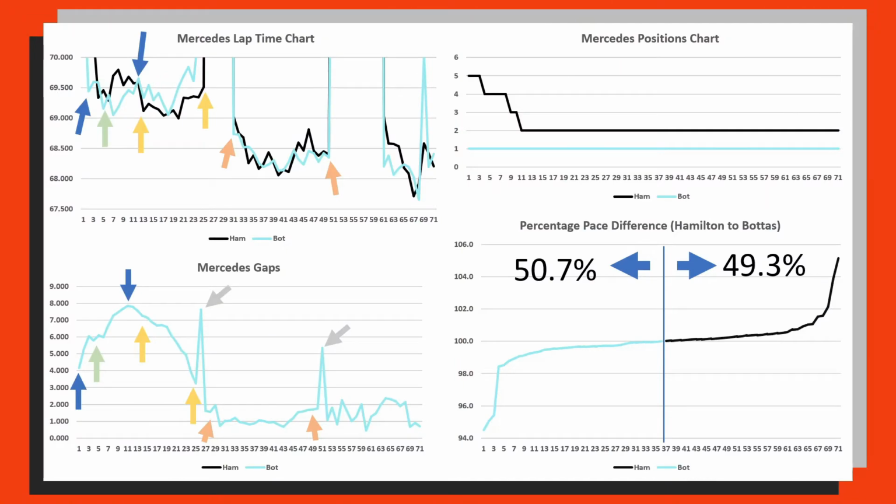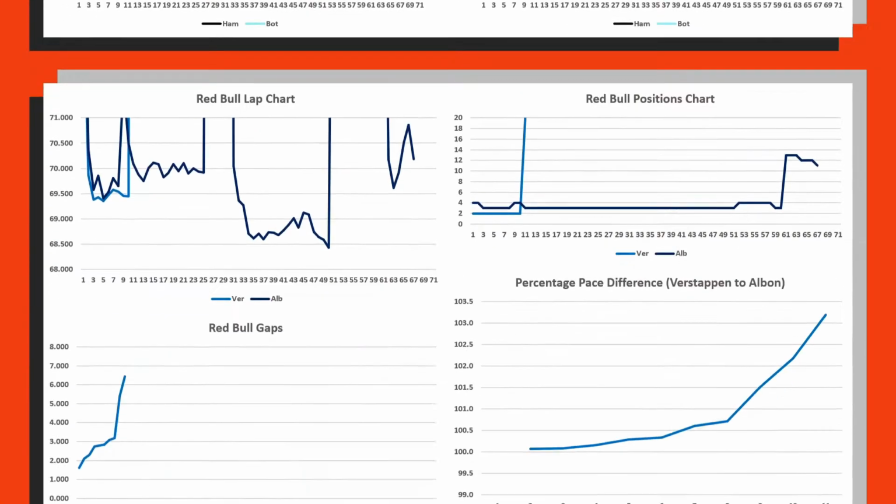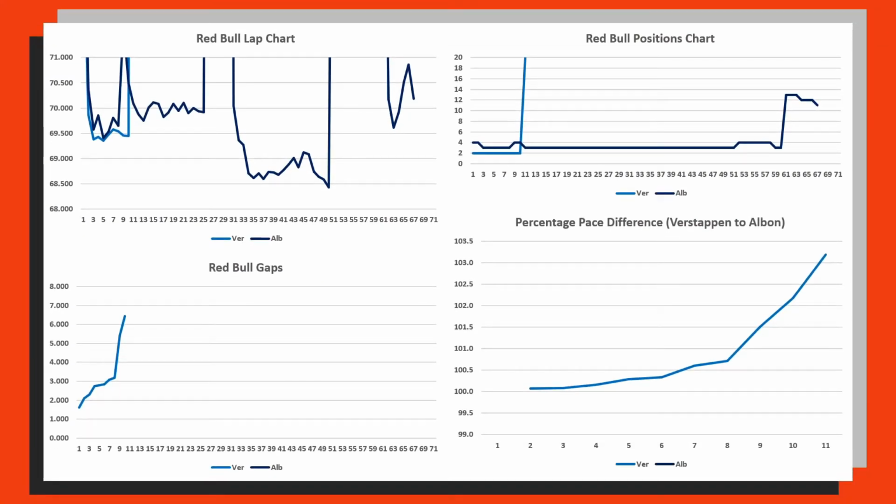But then applying all of this data here to Red Bull, we end up with a sheet that looks a bit like this. Now unfortunately, because Max Verstappen retired so early on, there isn't really much to show on this one. However, all we can look at is on the percentage pace difference graph. We can draw a vertical line here and show that 9.1% of the laps where they were both on the track went towards Alex Albon, and that just so happened to be the lap that Max Verstappen retired. And then we've got 90.9 in favour of Max Verstappen.